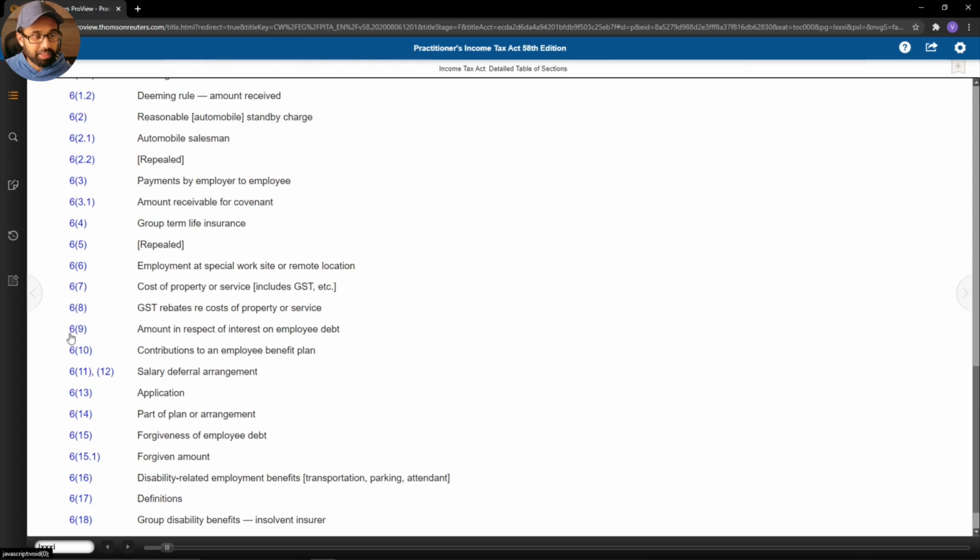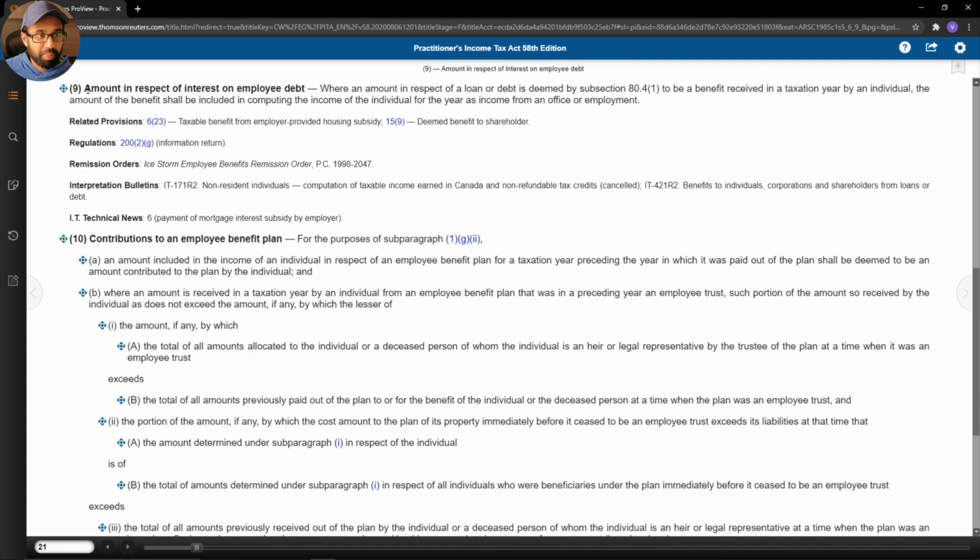If you go to Section 6, Subsection 9, you'll see it says amount in respect of interest on employee debt or employee loans. Let's go to Section 6, Subsection 9. Once you've turned to that page, you should see Subsection 9, which talks about amount in respect of interest on employee debt.